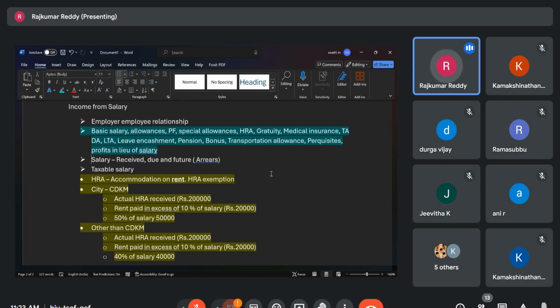If it is state and central government employees, the government will already notify, and in that way they calculate how much amount is treated as the perquisite. In case of other employees, usually they go by the market value, or if the accommodation is owned by the employer, then what is the market value? If an employer is taking it on lease, he is already paying the rent to an outsider, so that itself will become the value of that accommodation.